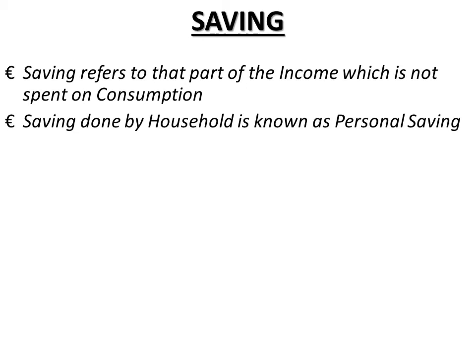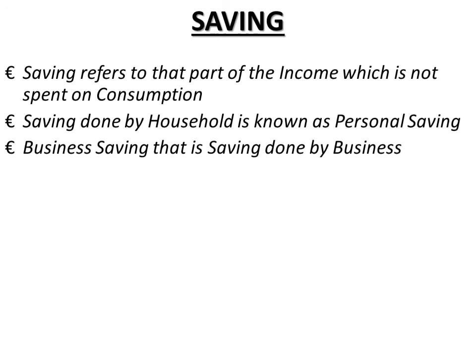So personal saving is the saving which is done by the household. Then business saving is the saving that is done by the business people, and it is achieved by not distributing to shareholders all the profits made in a year. That is, whatever profit they are making in a year, they are not distributing the entire profit to the shareholders, but a part of it they are retaining back.